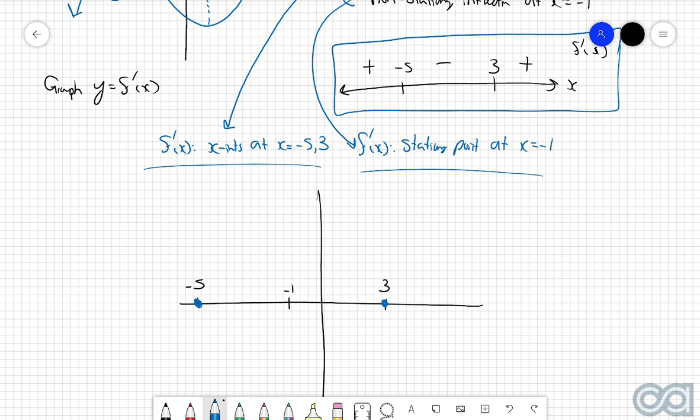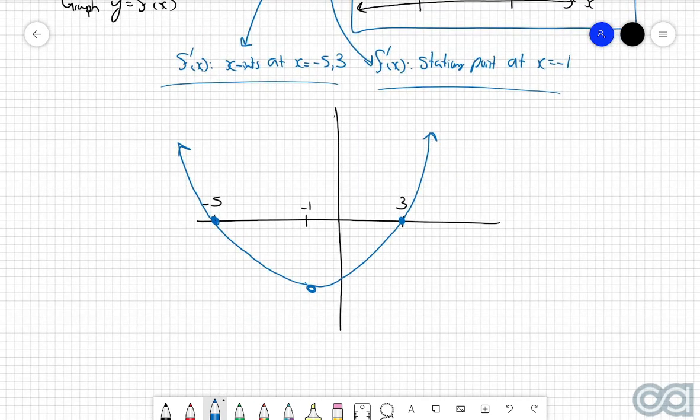So I'm sure you can gather what kind of graph this is going to look like. We're going to have a turning point somewhere down here. And then this is going to continue upwards in this direction, and it's going to continue upwards in that direction there as well. And the only extra thing I would recommend doing in this case is putting a nice dotted vertical line at the -1 to indicate that this local minimum is aligned with that -1 point there.